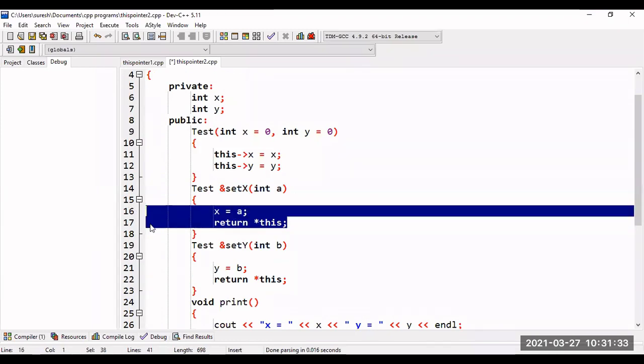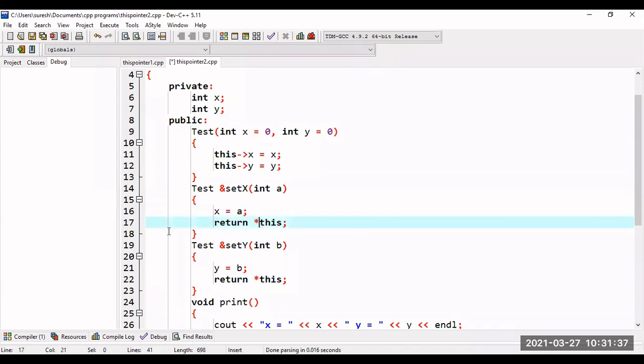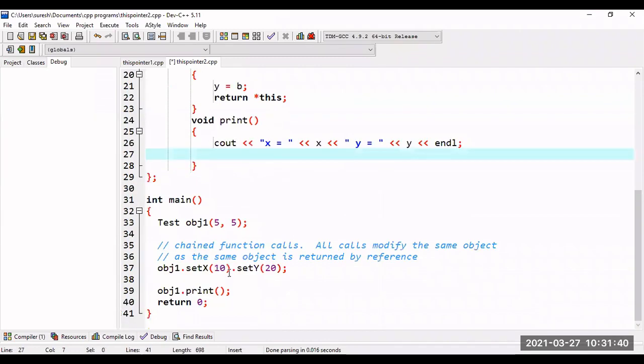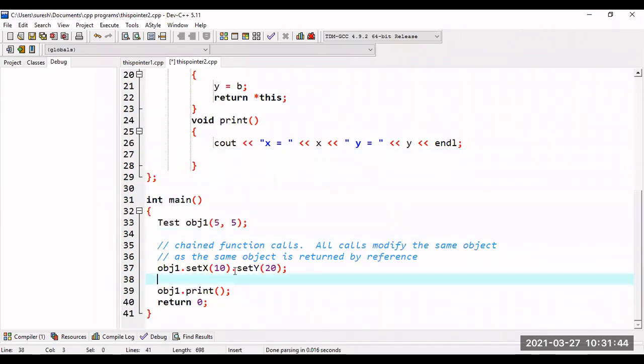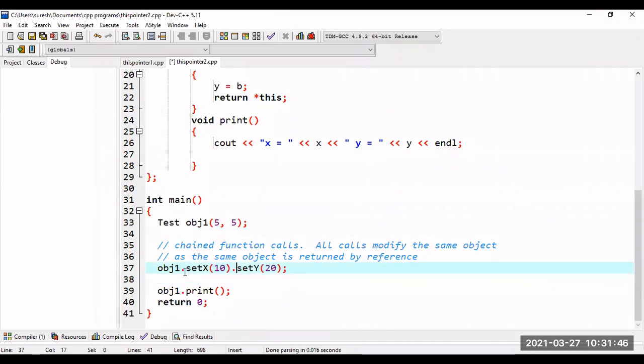I am displaying these values, and I created the object and called set x and set y. So I can call them using chained function calls: set x 10 and set y 20, and I'm displaying these values.